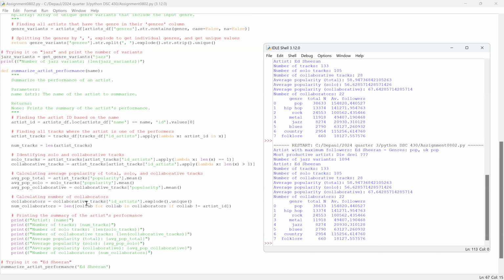And then explain how you identified all distinct collaborators of an artist. So to identify all distinct collaborators of an artist, I analyzed each collaborative track that they participated in. For each collaborative track, I separated and listed all artist IDs involved. By excluding the ID of the artist being analyzed and considering only unique IDs from this list, I determined all distinct collaborators, the artists that they worked with, which worked pretty well.